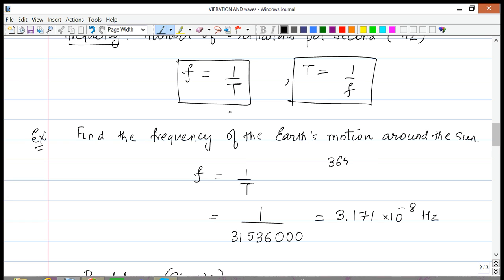We take 365 days in the year, multiply by the number of hours in a day, 24, then multiply by the number of minutes in an hour, 60, and then multiply further by 60 seconds. When you multiply all this out, you'll end up getting a frequency of 3.171 times 10 to the minus 8 hertz. By the way, hertz is the unit for frequency, H-E-R-T-Z. Time period is simply measured in seconds. This is something that you should all be aware of.